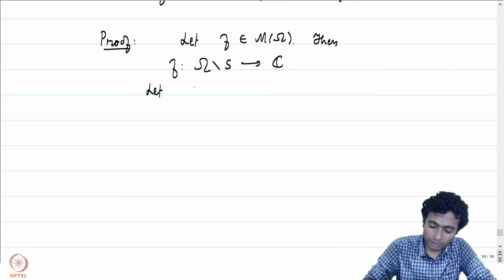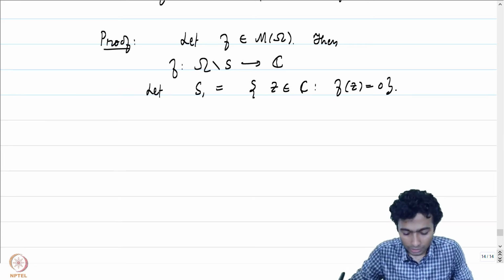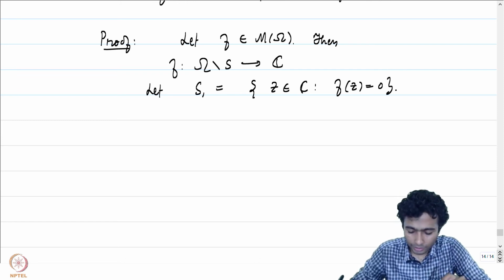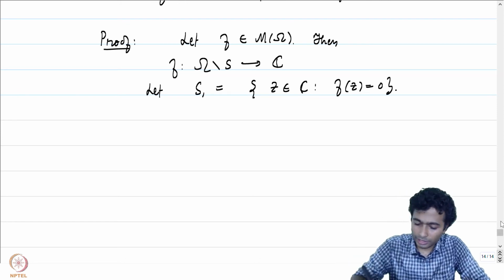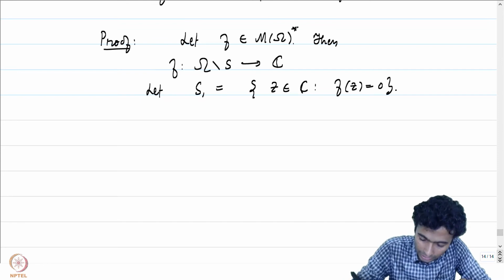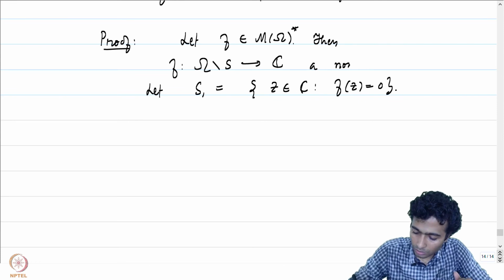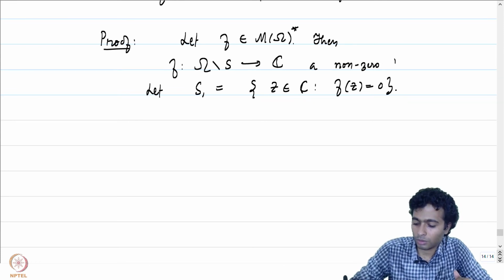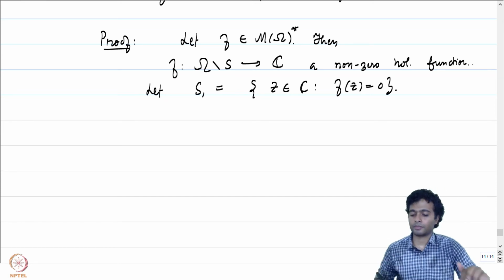Now let S1 be the set of all those points z in C such that f of z is equal to 0. That is what our S1 is. The first point here is to note that S1 is going to be a discrete set. Let f be in the set of non-zero meromorphic functions. It means f is a non-zero holomorphic function on omega minus S.